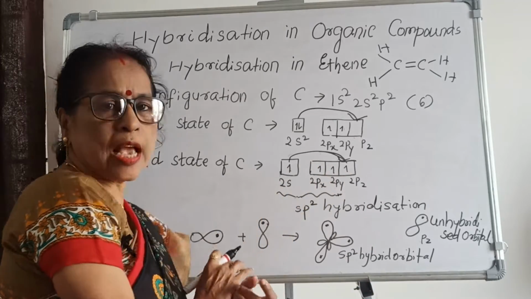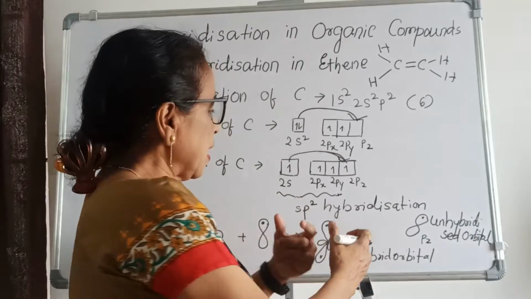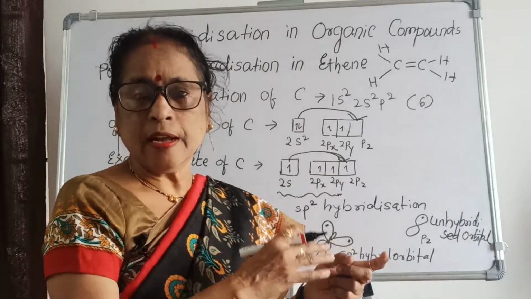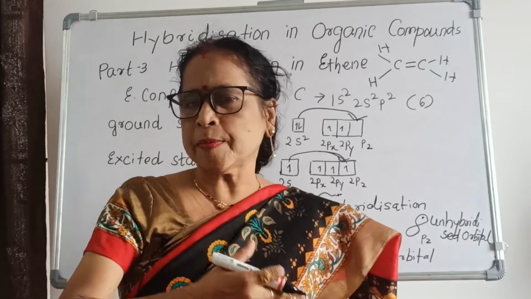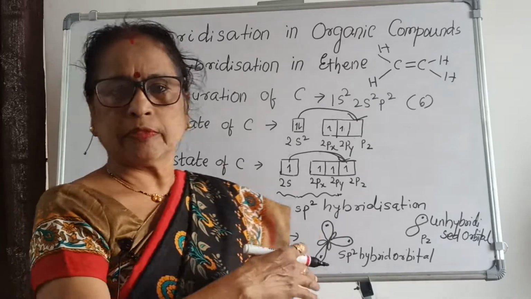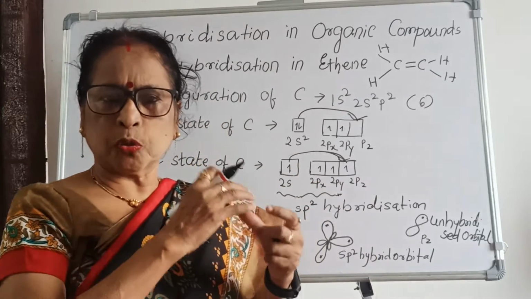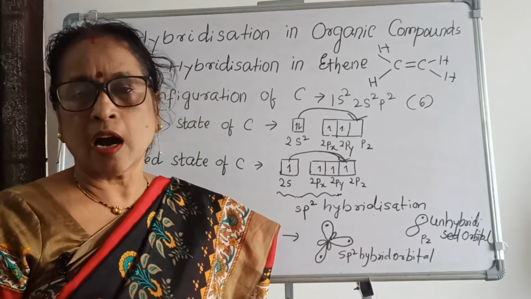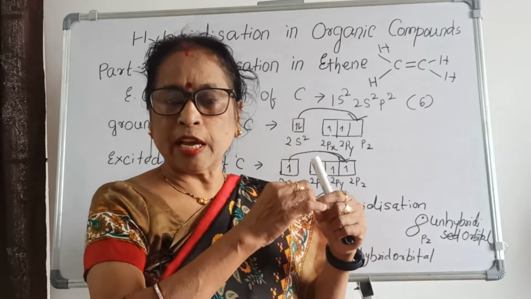But when you come to the s orbital, it has less energy than the p orbital, so the bond formed with the s orbital should have less energy. But according to experimental observation, the bonds formed with hydrogen and with others are equivalent bonds having equivalent energy and equal length.